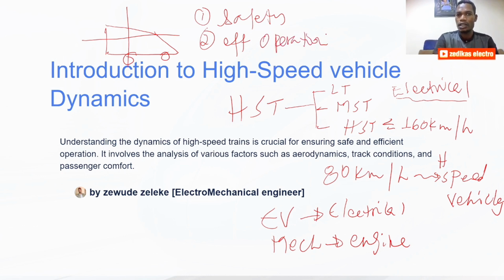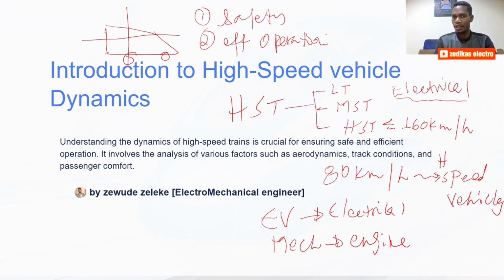Why are these important? Safety is the very first concept when we deal with a given system. After all, we design a given system and give that system to the client, the user. If the user is not okay with our design, it's a bad mess. So we have to consider our client's safety as the top priority. The second thing is operation.